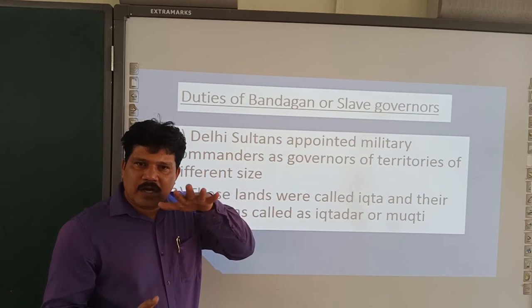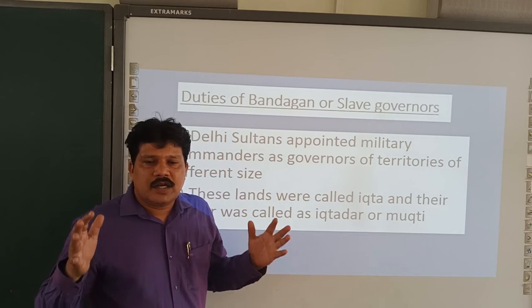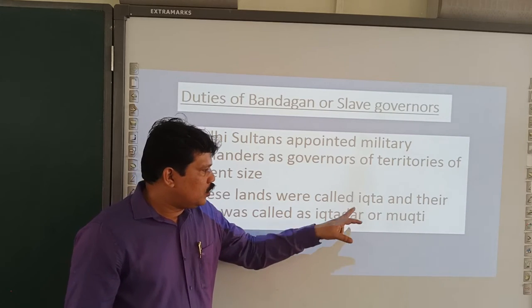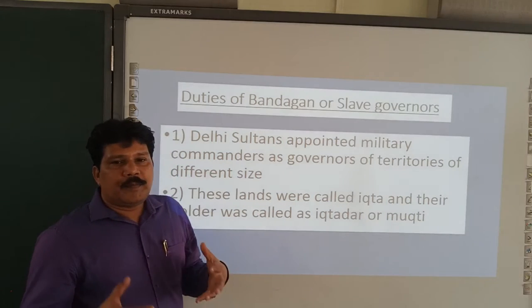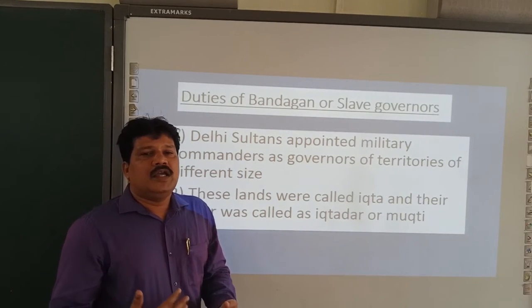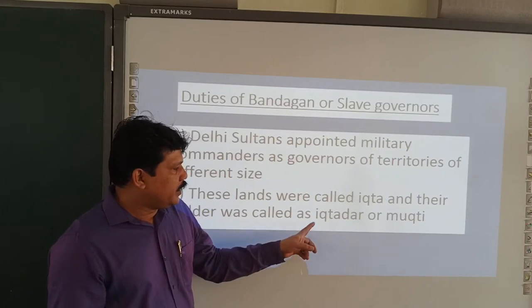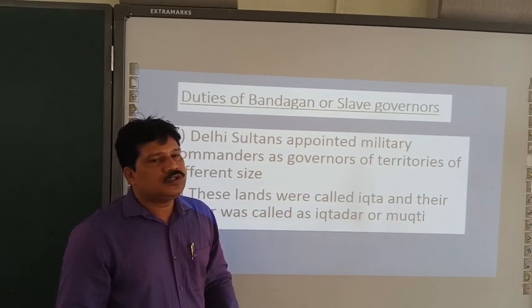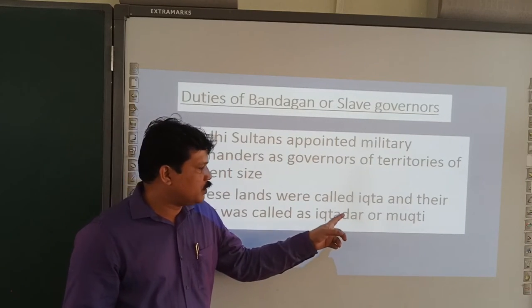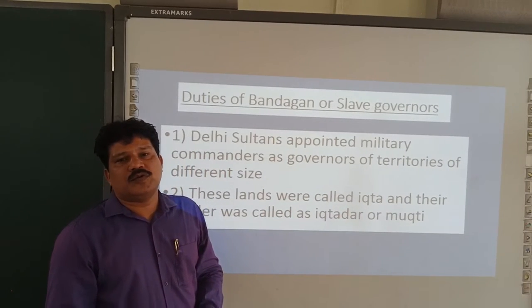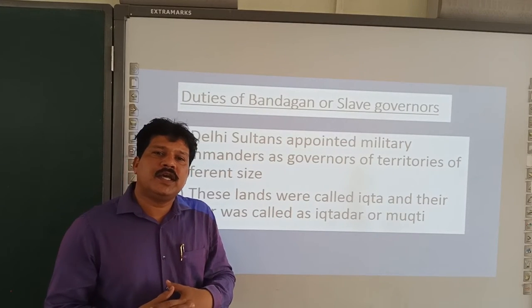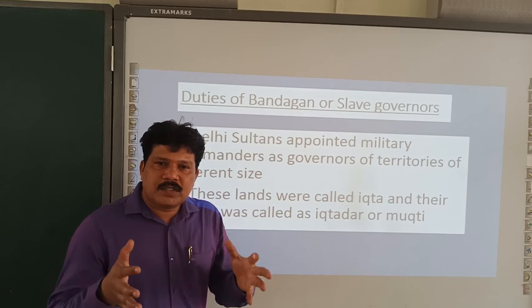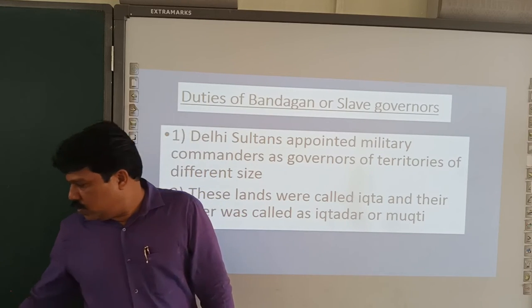So sultans controlled governors, and governors controlled a territory or land area which in those days was called Ikta, I-Q-T-A. A person who is controlling Ikta, in the Persian term, was called Iqtidar or Mukti. Okay, this is a word. That is the terminology which is used. So what was the term used for the territory? It was Ikta. The person who is controlling the territory was called Iqtadar or Mukti.